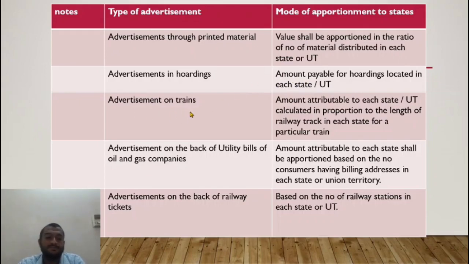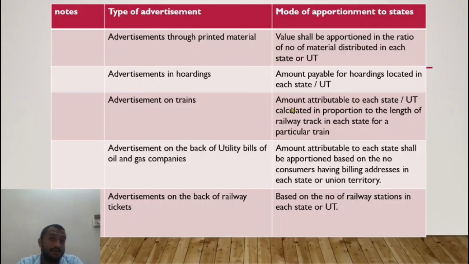Advertisement on trains. Let us say 20 lakhs bulk amount is payable to Advent Advertising for advertisement on Simhapuri Express, which goes from Telangana to Nellore. How do I distribute? Because the advertisement is being displayed in AP and Telangana, the distribution would be based on the number of railway stations in each state. Let us say 50 stations are in Telangana and 150 stations are in AP.